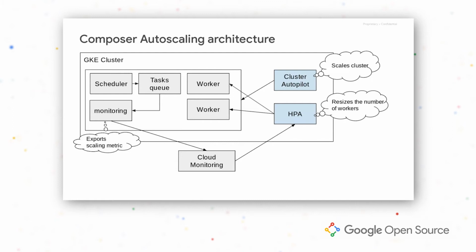From there, our monitoring component reads the size of the queue and exports scale factor metric to cloud monitoring. HPA is configured to read the external metric from cloud monitoring, and based on the value there, it resizes the number of workers. Everything is run on autopilot GKE cluster that provides infrastructure.